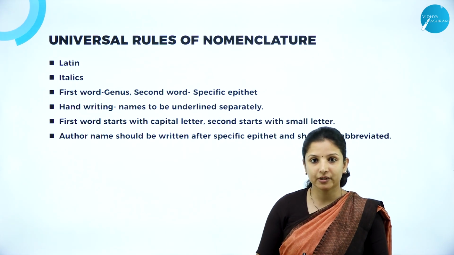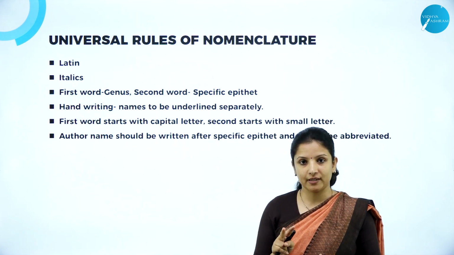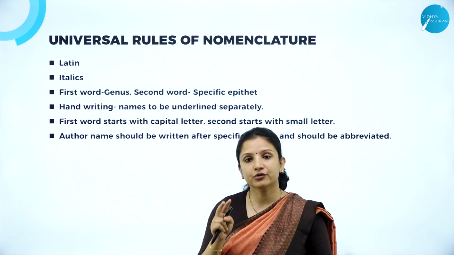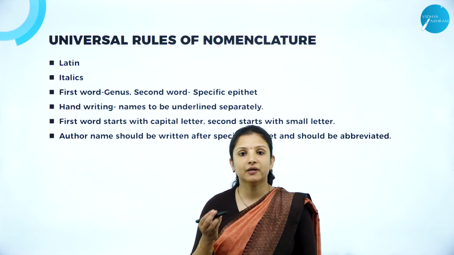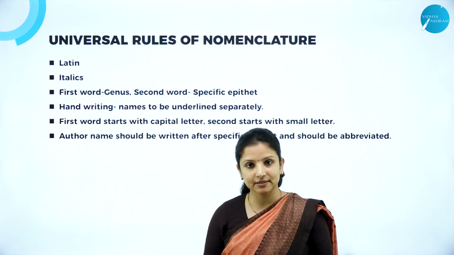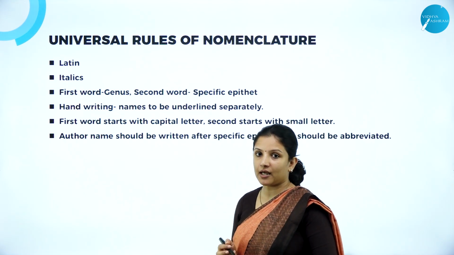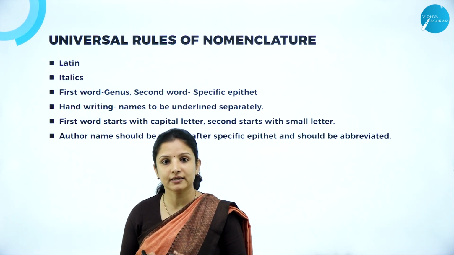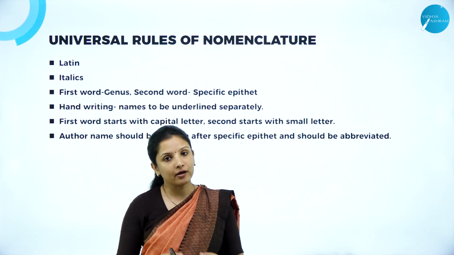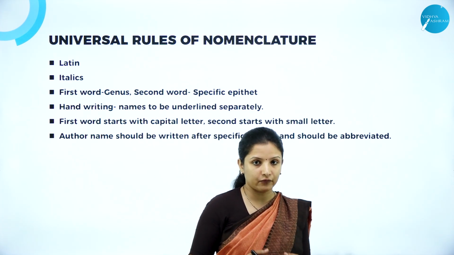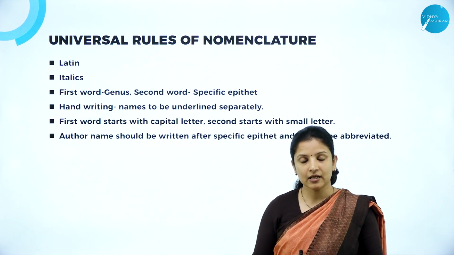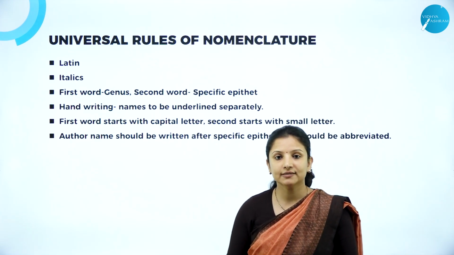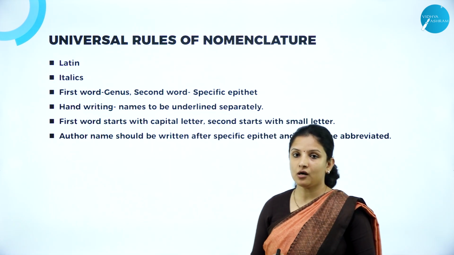So what is binomial nomenclature? Binomial nomenclature means binomial, that is giving two names to a particular organism. So wherein the two names are nothing but called as two components, wherein the first component will be the genus name and the second component will be the specific epithet. So when we write a scientific name or whenever we give a binomial name to a particular organism, we cannot write names however we want. There are certain set of rules that are there, and we studied in the previous session about ICBN and ICZN. So they are the ones that actually assign names to a particular organism.